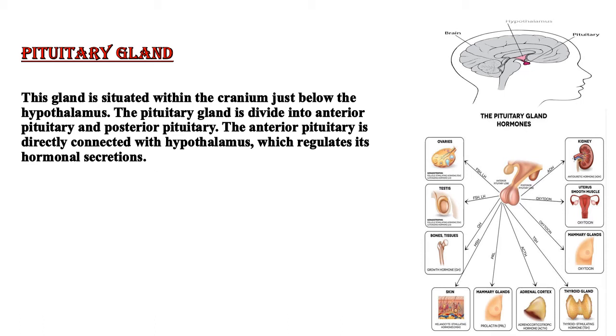oxytocin is a hormone which stimulates powerful contractions of the muscles of the uterus during labor. In women who are breastfeeding, oxytocin also stimulates the contraction of cells around the milk ducts, causing milk to be released. And vasopressin is the hormone that acts on the kidneys, regulating the amount of water excreted in the urine.